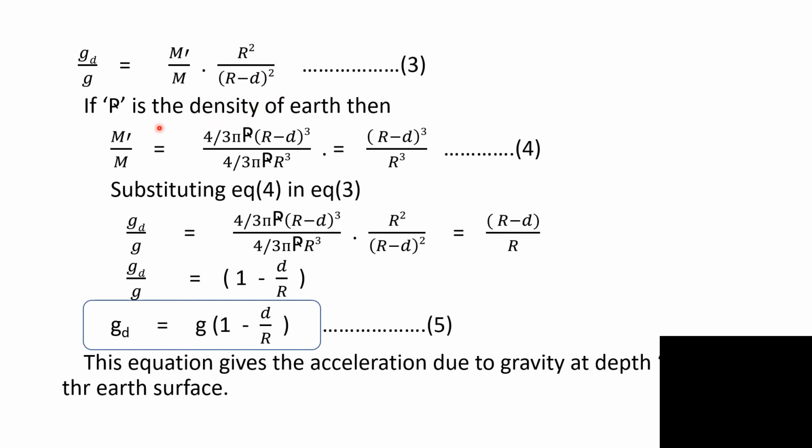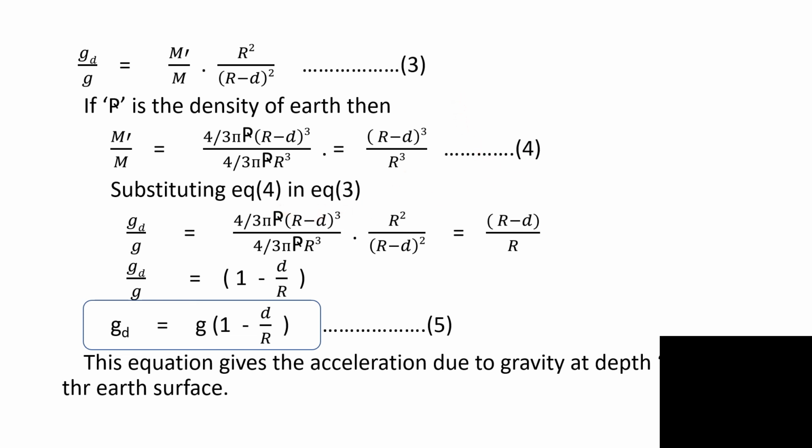If rho is the density of earth, then M dash upon M is given by 4 by 3 pi rho into (R minus d) cube divided by 4 by 3 pi rho into R cube. 4 by 3 pi rho gets cancelled and we get (R minus d) cube divided by R cube. So M dash upon M is simply expressed as (R minus d) cube divided by R cube.